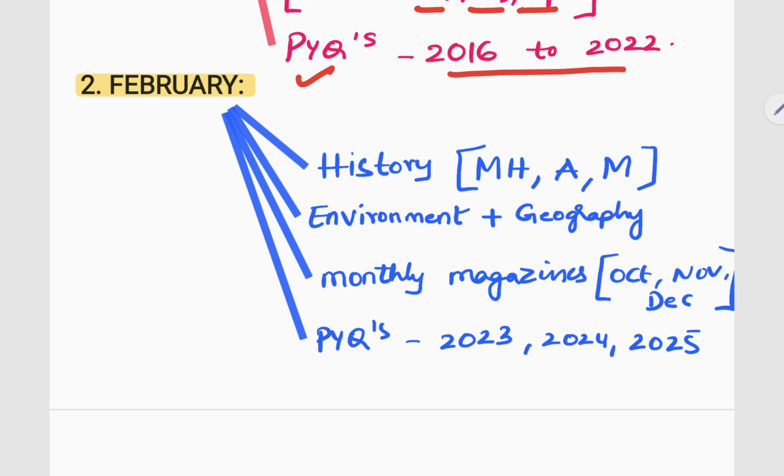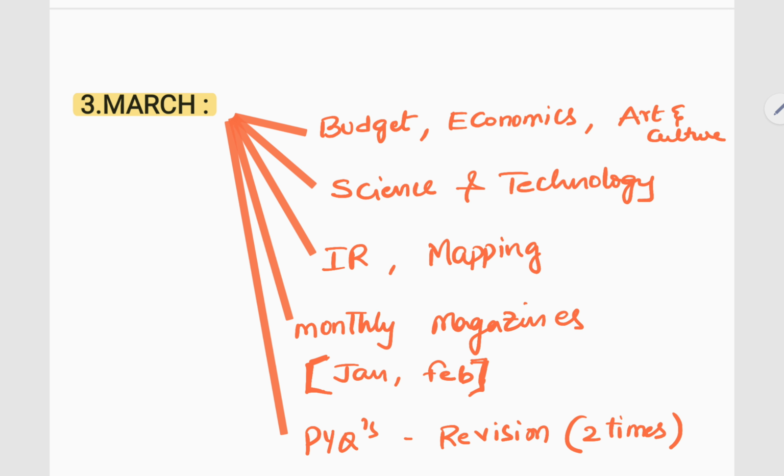Next, in the month of February, complete history and complete environment. Geography will be revisited here. Monthly magazines of 3 months should be completed, and PYQs of 3 years should be completed by the end of February. Next, in March, we will be discussing the budget.